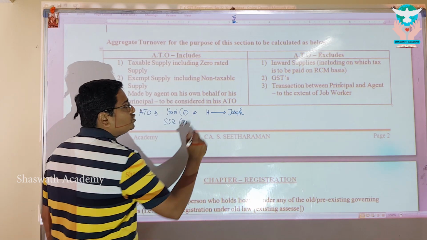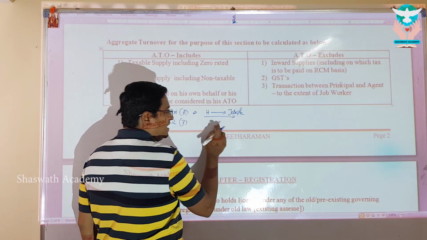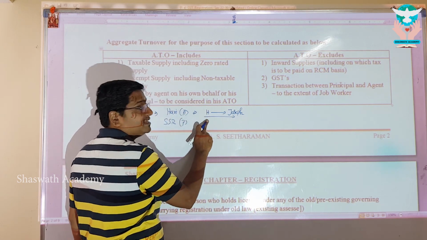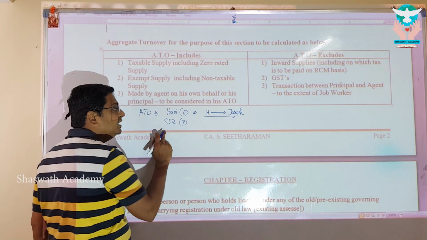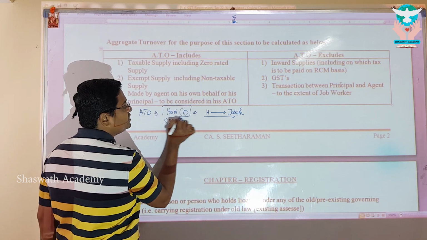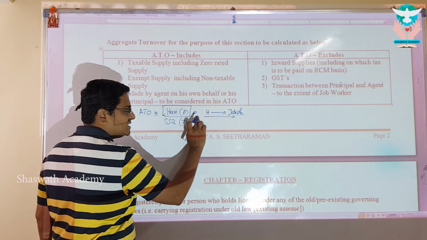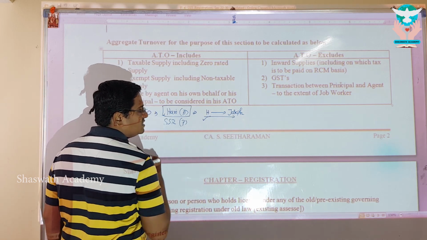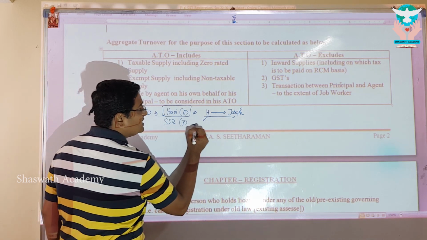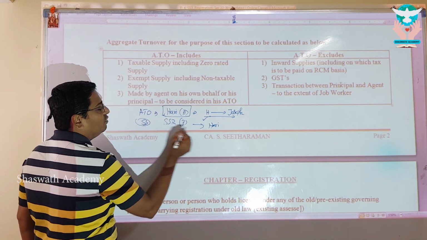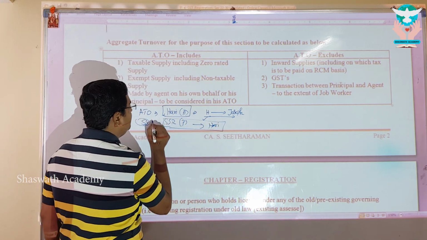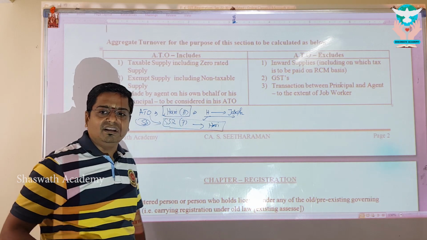Right, my dear? Whatever supply is made by Hari in his name, registered in the invoice to Joseph on behalf of Seetharaman, will be included in Hari's turnover, because if in this transaction he takes responsibility, the supply between Seetharaman and Hari will also be considered as what? Supply. Therefore, this transaction will be included in the aggregate turnover of Seetharaman.